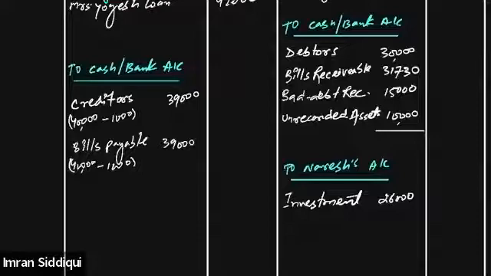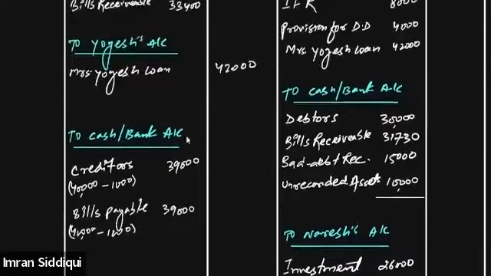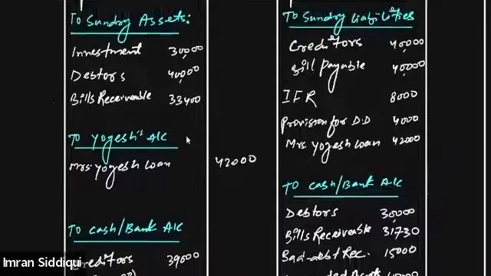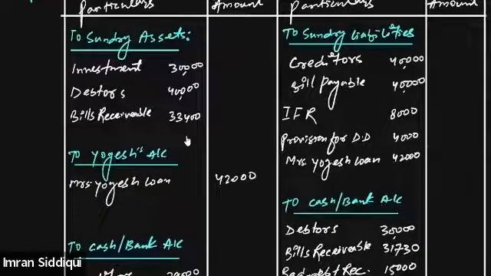We are done with all the adjustments, I guess. Nothing else is left, except you need to consider one thing. Make sure all the liabilities are paid off, because on dissolution we need to pay off all the liabilities. So let's ensure that. First of all, let's check whether creditors were paid or not. Yes. Bills payable were paid or not. Yes. Investment fluctuation reserve is not required to be paid because it is not actually a liability. Although it is recorded on the liability side, it is not something that needs to be paid to someone, right?